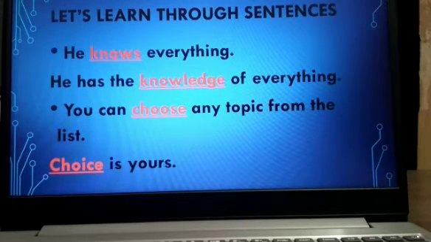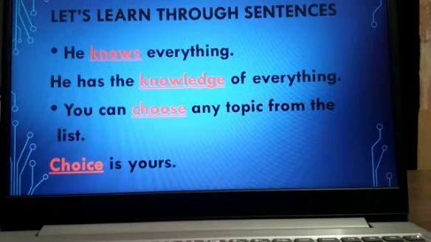Now let's learn these abstract nouns through some examples so that you will get a clear idea. Now here are some examples. See the first example: he knows everything. He has the knowledge of everything. Now see, in the first sentence, he knows everything. Here, knows is a verb, and in the second sentence, we have formed an abstract noun from the verb know, that is knowledge. So the sentence is, he has the knowledge of everything.